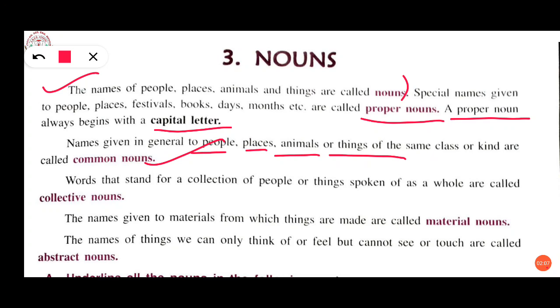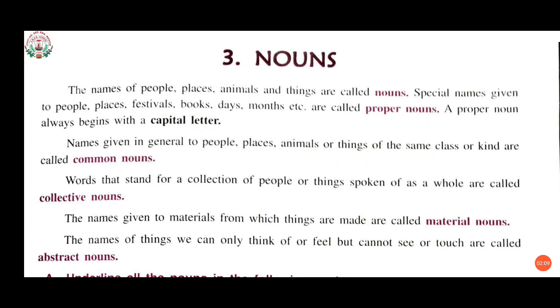Then come to collective nouns. What is a collective noun? Words that stand for a collection of people or things spoken of as a whole are called collective nouns. Then next is material nouns.